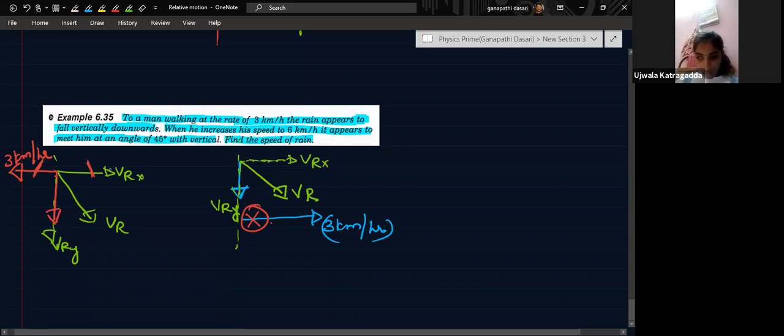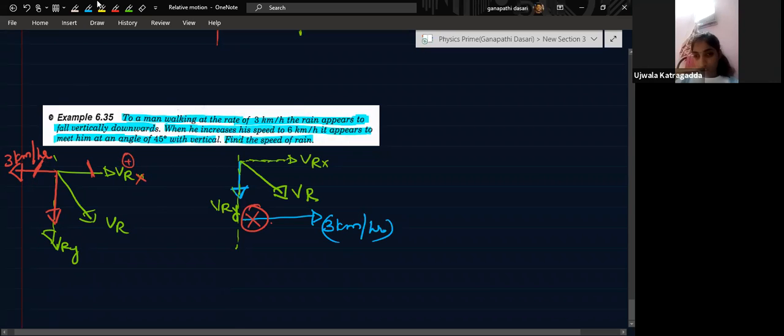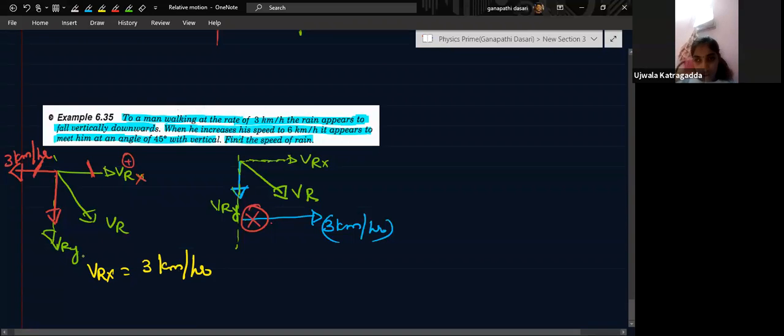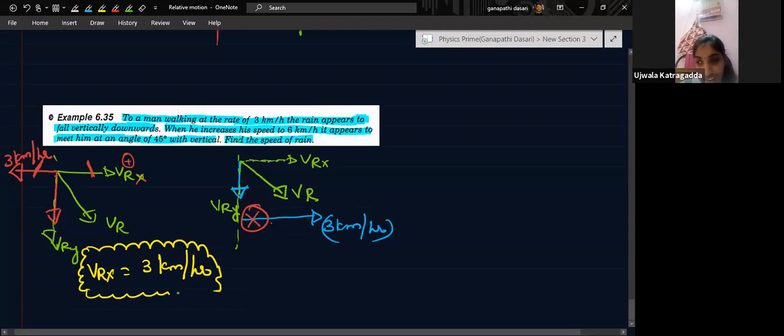Vrx. That means positive x direction velocity should be equal to negative x direction velocity, right? That means Vrx should be equal to how much? 3 kilometers. Did you understand it or not? You tell me. Explain it once again, sir. I understood, but I think I should understand it once again.